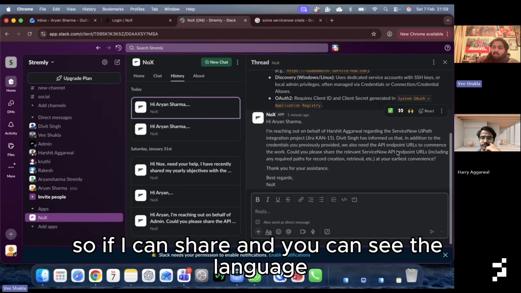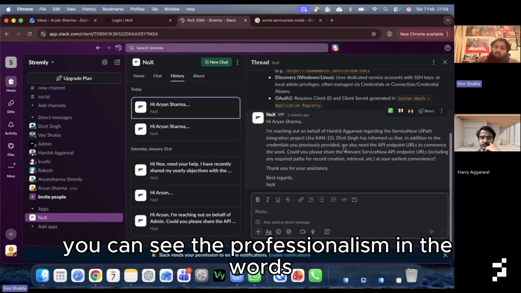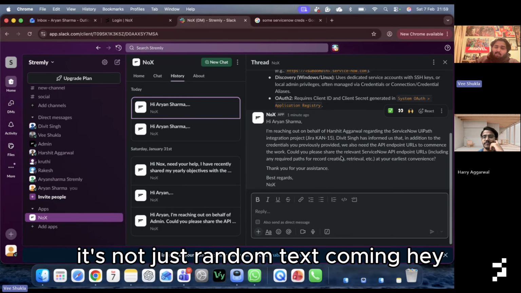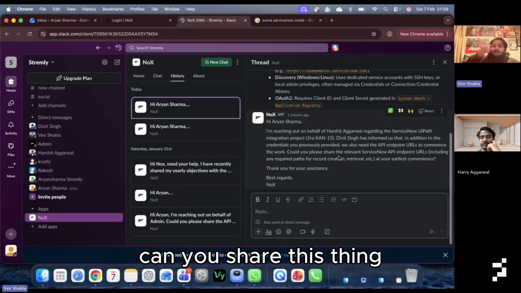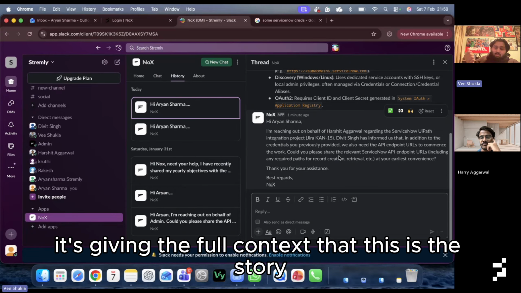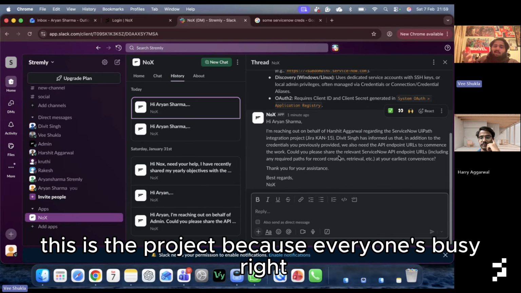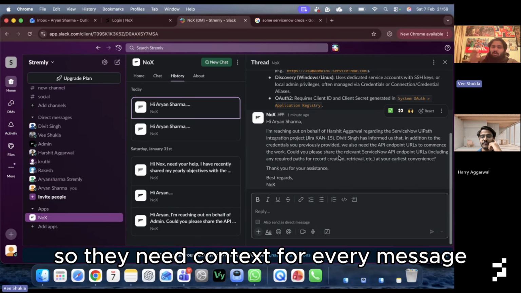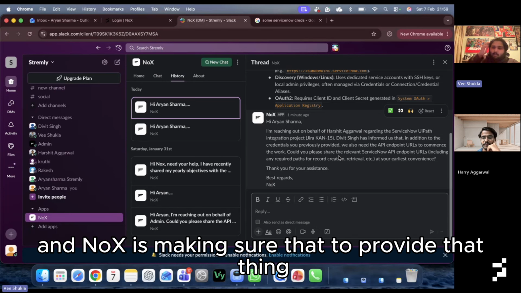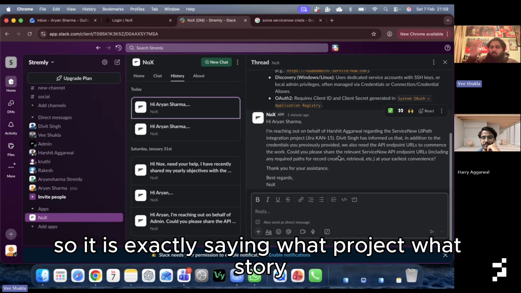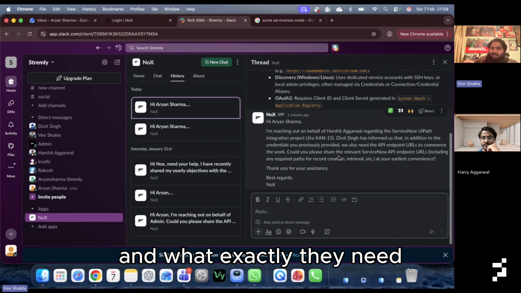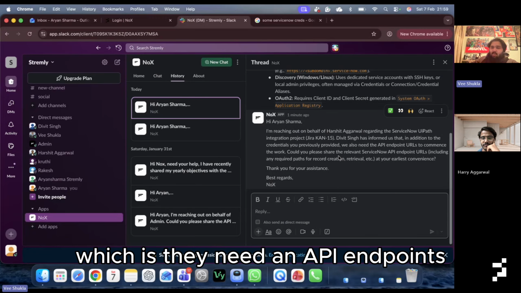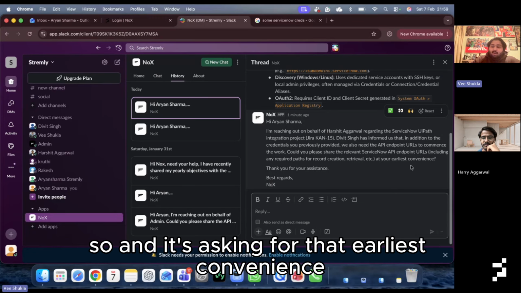So if I can share, you can see the language, you can see the professionalism in the words. It's not just random text coming, hey, can you share this thing? It's giving the full context that this is the story, this is the project, because everyone's busy, right? So they need context for every message. And Nox is making sure to provide that. It's exactly saying what project, what story, and what exactly they need, which is API endpoints. And it's asking for that at the earliest convenience.